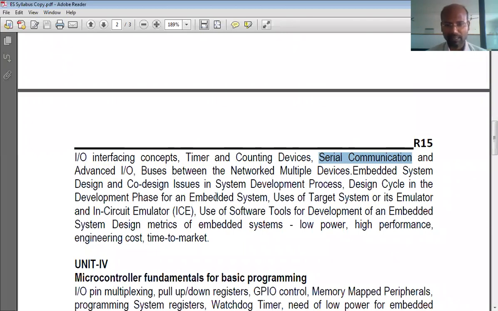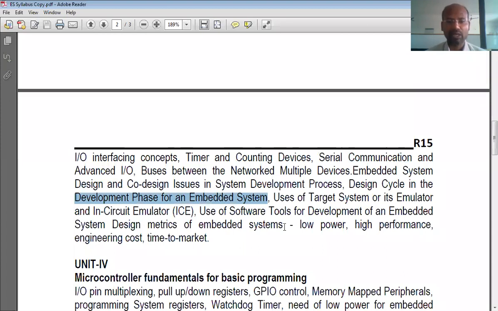Okay, and here we also talk about the different phases of an embedded system. See, embedded system design and development doesn't happen in one step. It takes several steps. In the first step, we make the plan.